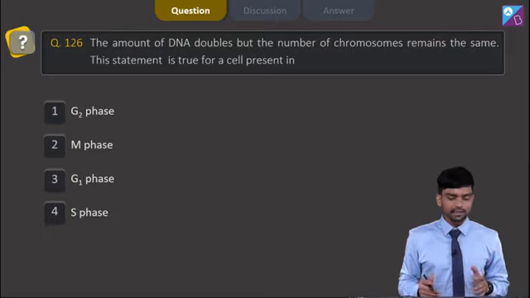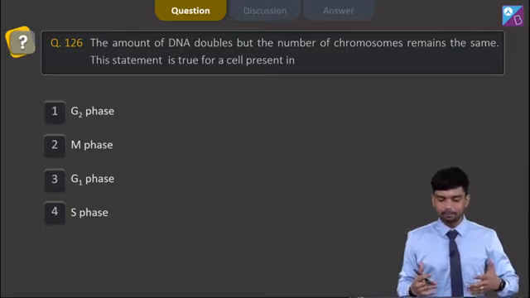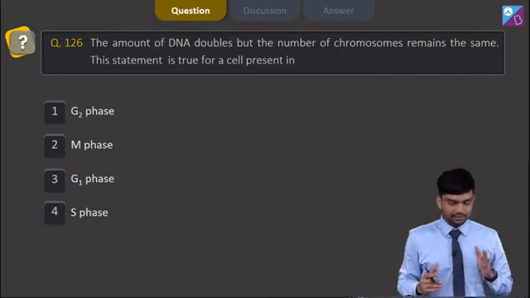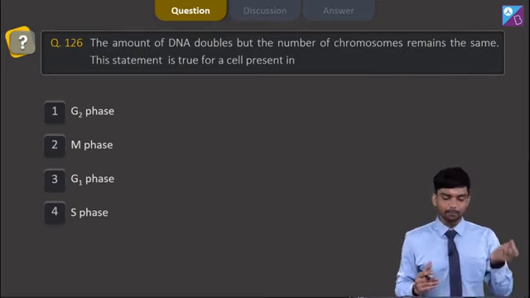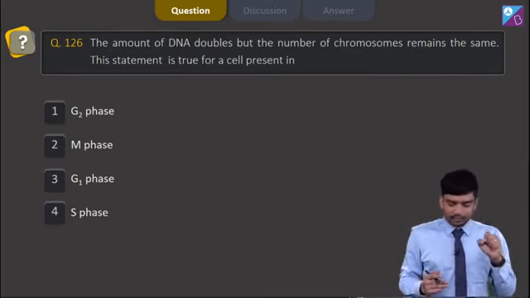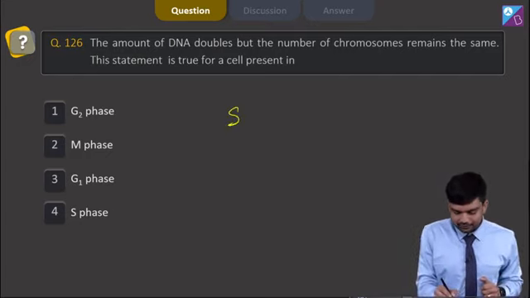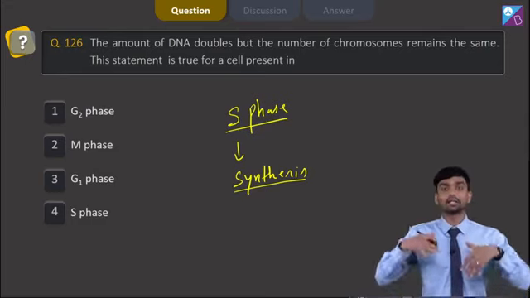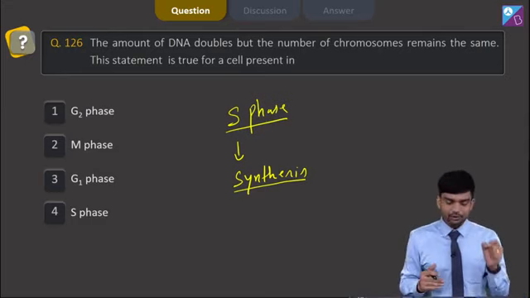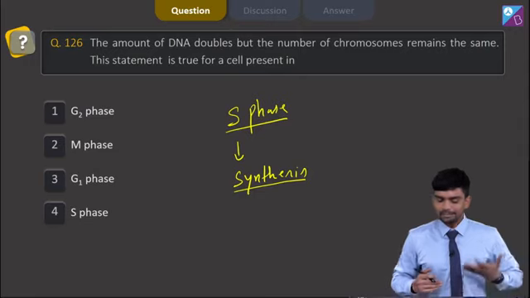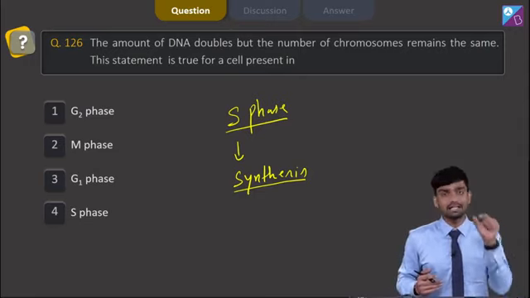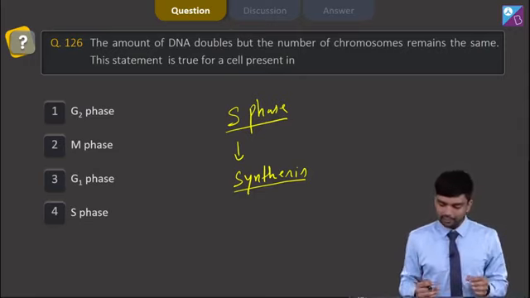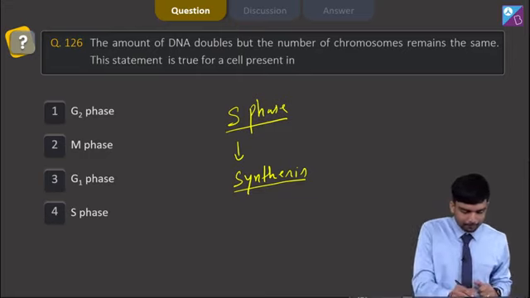Question number 126, which says the amount of DNA doubles but the number of chromosomes remains the same. This statement is true for a cell which is present in, understand, this actually happens in S phase. S phase, which is also called the synthesis phase, is where DNA replication takes place, but the chromosome number is not getting doubled. It's only the DNA content which is getting doubled here. So we have the right answer as S phase.